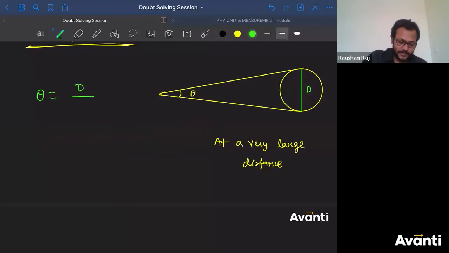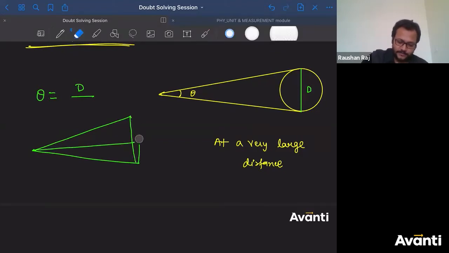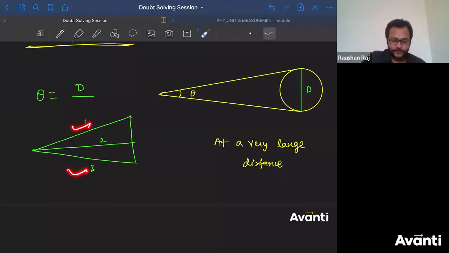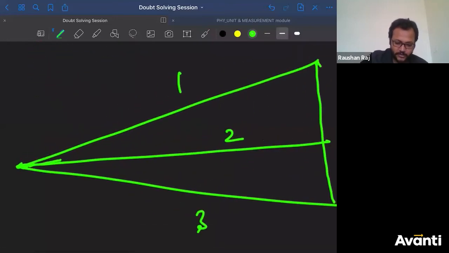Let me give you an example here. See, if I talk about lines 1, 2, 3, you can say that 1 and 2 are equal, 1 and 3 are equal, but 2 is lesser than 1 and 3. What if this angle becomes very less? Let me zoom it and then draw it. अरे रे, क्या हो गया?